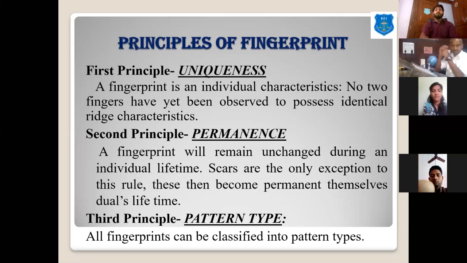Then the third principle of fingerprint is the fingerprint types, meaning different fingerprint patterns, so fingerprints are classifiable into different categories. So these are the three main principles: its uniqueness, that no two individuals can have the same fingerprints; its permanence, that it remains unchanged; and the third principle is its classifiable feature.